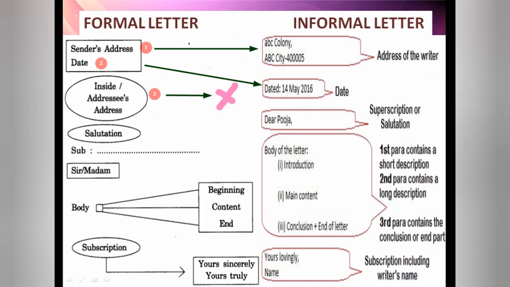Salutation. You can put the salutation downwards also, after the subject, and you can put it here also, no problem. So the salutation is the fourth point, and we have it here also. Salutation means Dear Pooja, Dear, or Respected Sir, Ma'am. According to this we have to write. Now the next point is the subject, the fifth point. But in a formal letter we don't have the subject. I will explain why. Only these two points are not in the informal one, the remaining are all there.